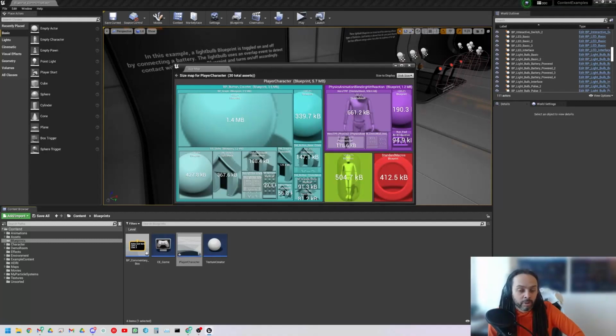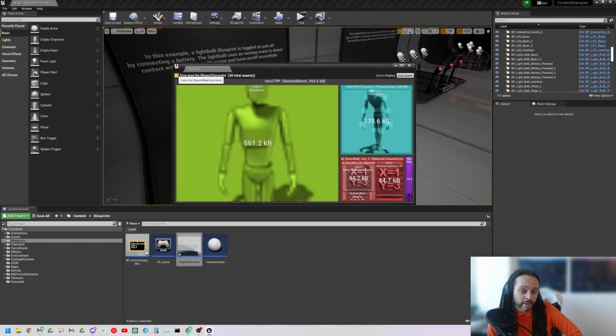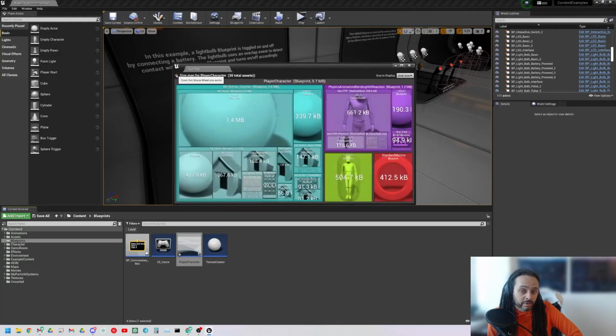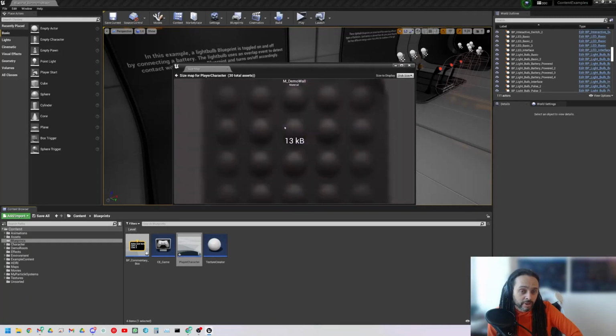So here actually is the blueprint. We're using 504.7 kilobytes just for the blueprint itself, but actually the character is loading 30 total assets. All of these objects here, as I mouse over them, are all being loaded into memory as well. So we can see all the things that were mentioned before. You can actually click into these, and as we go back, all of these things are loaded. You can drill down to each individual thing.